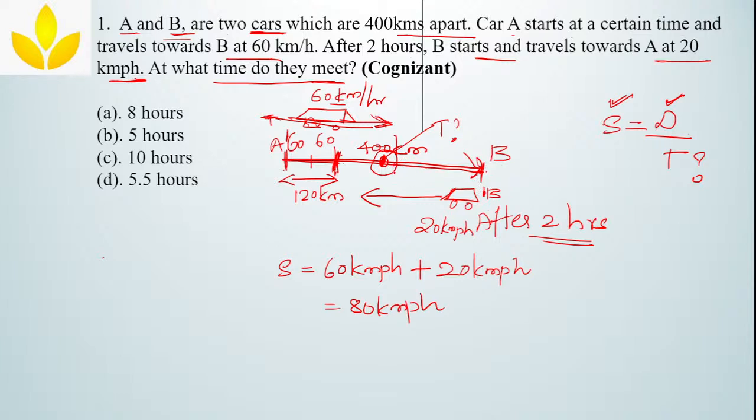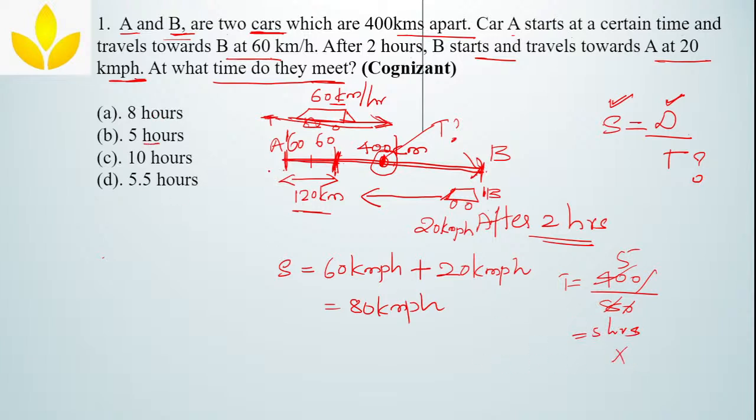Now you might be asking, ma'am, can't we take this distance itself? Why are we removing this distance? We have to remove this distance. This question might be in some of your heads. Now why? See, for example, I take this distance 400 km, and the speed which I already found is 80. I will divide 400 by 80, that will give me a time, which is equal to 5 hours, and you have an option also of 5 hours. But this is not your answer.